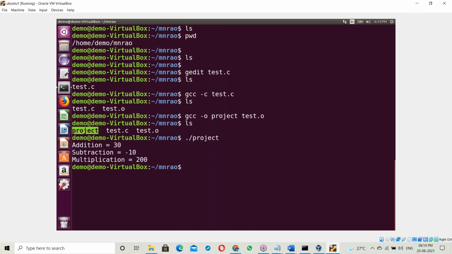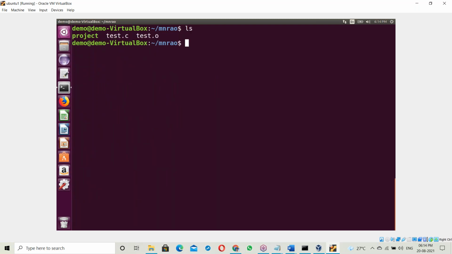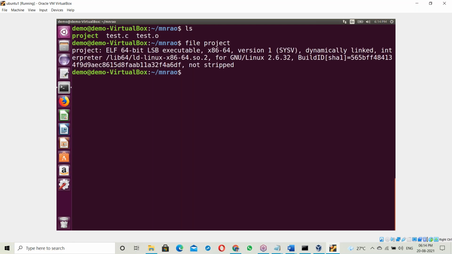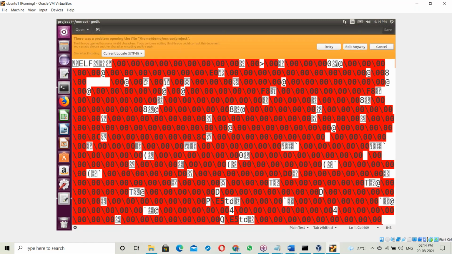See this output: addition, subtraction, multiplication. Got it. So what has happened? It's an exe file. In Linux there is the file command to check the type of the file. It's an executable file. That exe file contains binary code. You can even see it with gedit project exe file. Gedit is like a Windows notepad.